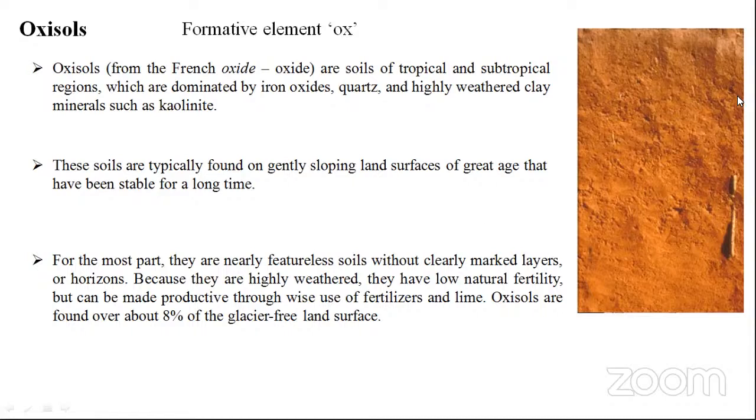You can't find clear-cut differences between the horizons because of high weathering. If you want to cultivate, you have to go for liming and manage fertilizers very properly. So this is regarding oxisols, students. Oxisols means highly weathered soils.